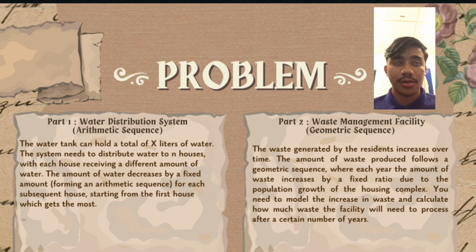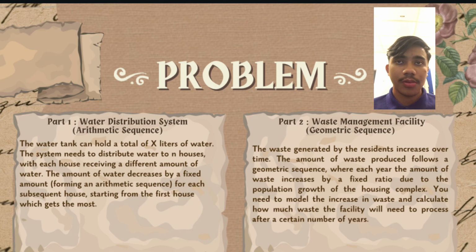And for part 2, which is the waste management facility, the waste generated by the residents increases over time. The amount of waste produced follows a geometric sequence where each year the amount of waste increases by a fixed ratio due to the population growth of the housing complex. You need to model the increase in waste and calculate how much waste the facility will need to process after a certain number of years.